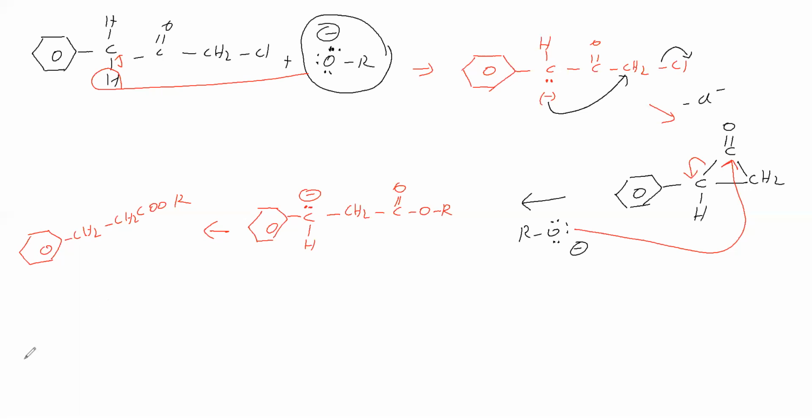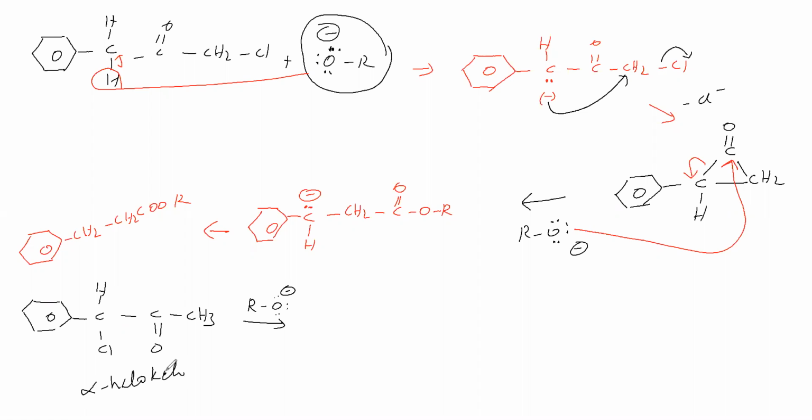Now phenyl ring, CHCl, then C double bond O, CH3, is treated with an alkoxide. Now, how is the alkoxide going for reaction? Whether the alkoxide is abstracting a proton from this carbon or a proton from this carbon, that we have to see. Before that, this compound is an alpha haloketone.